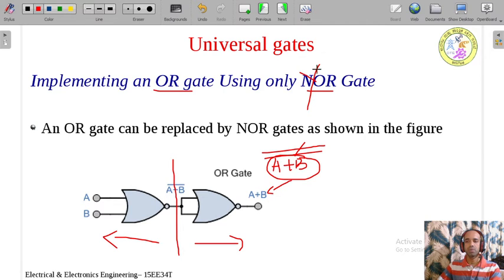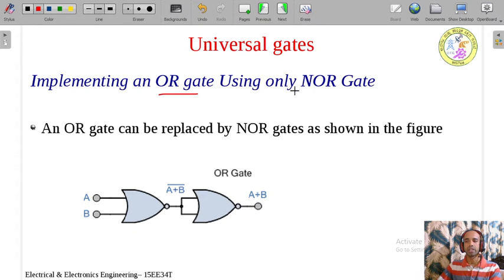NOR gate is OR plus NOT. One more NOT we are doing, so again you are going to get back the OR gate only. It is like inverting two times. When you are inverting anything two times, you are going to get the original value. So here you can observe it contains only the NOR gates because we are implementing OR gate using only NOR gate. Both NOR gates are used. When the NOR gates are connected in this fashion, NOR gate plus NOR used as a NOT gate, then you are going to get the functionality of the OR gate. So this is how you can implement the OR gate by using only NOR gate. You can observe how many NOR gates are required here: 2 NOR gates are required.